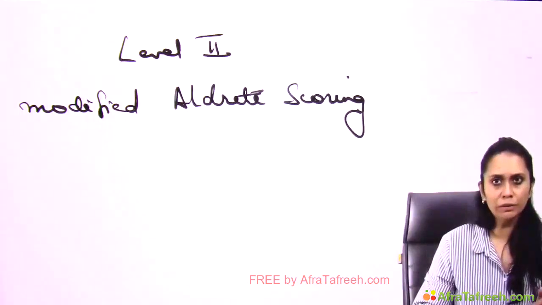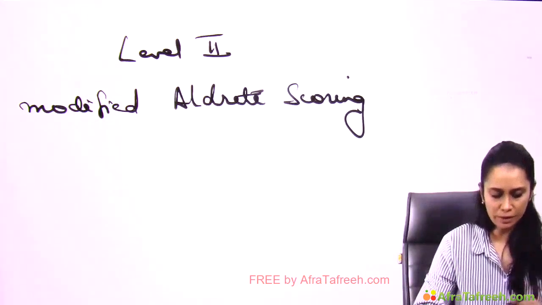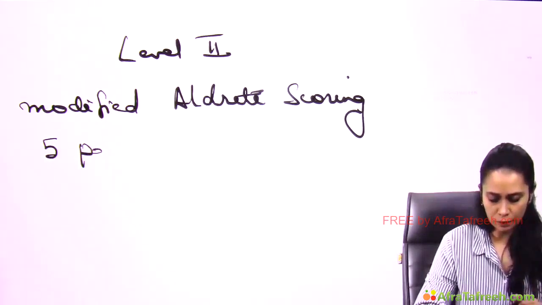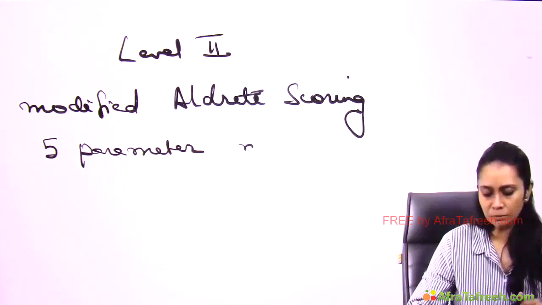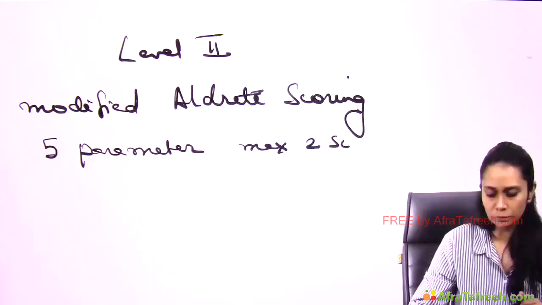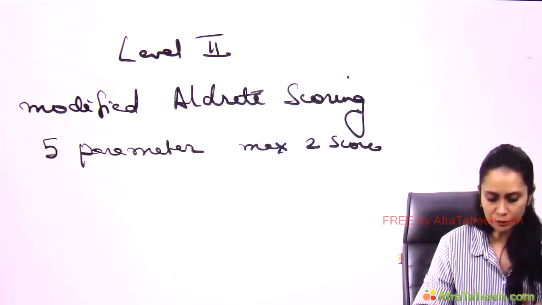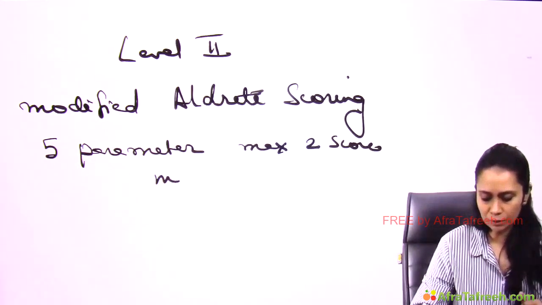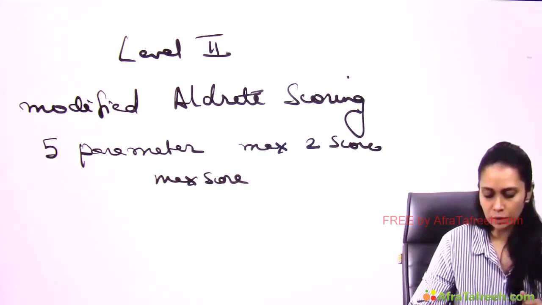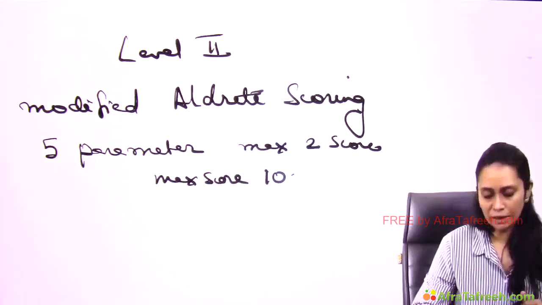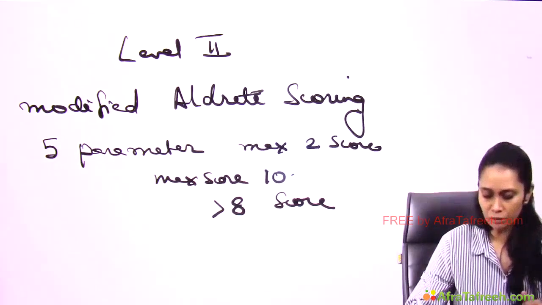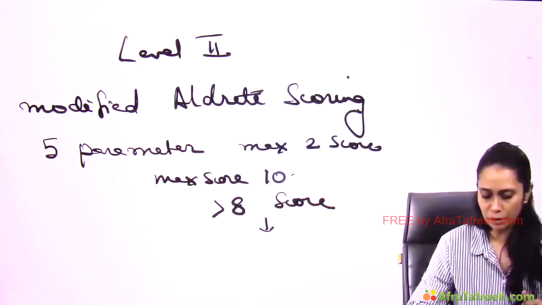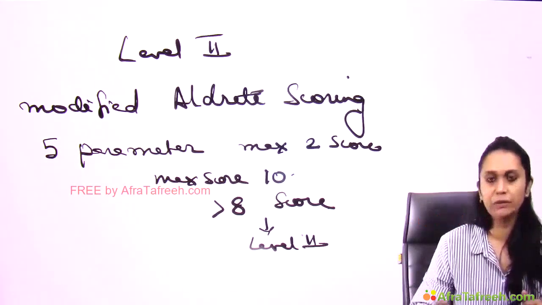Modified Aldrete scoring has 5 parameters, with a maximum of 2 score each, so the maximum score is 10. And if the score is more than 8, then only we shift the patient to level 2.